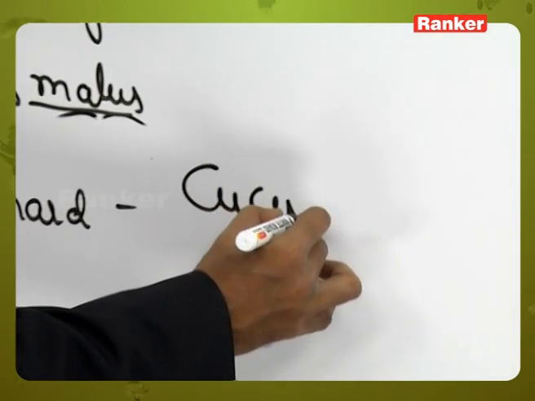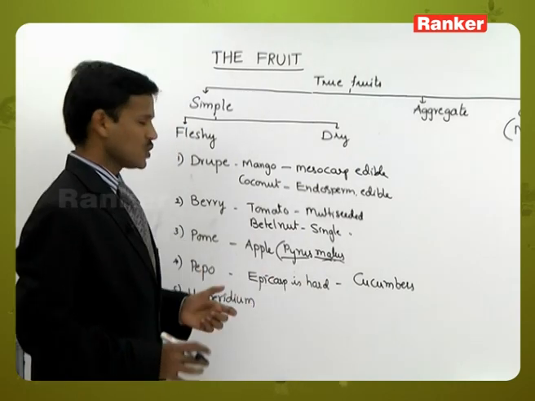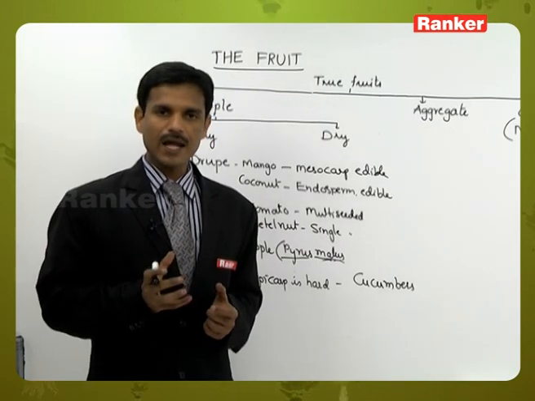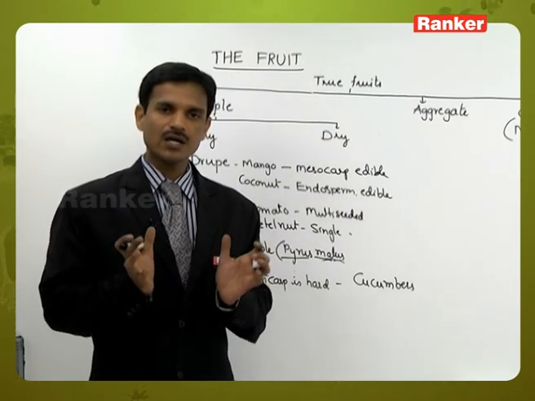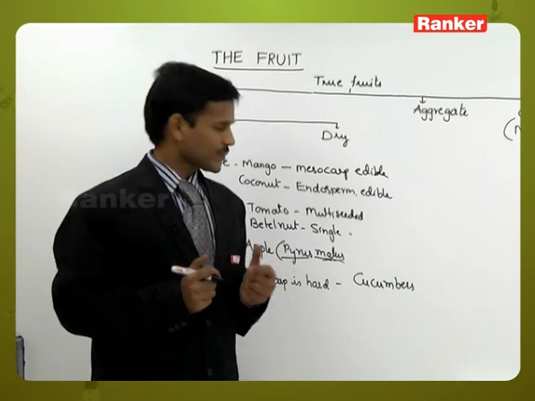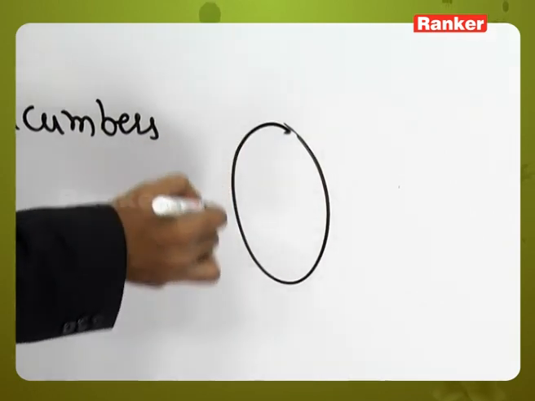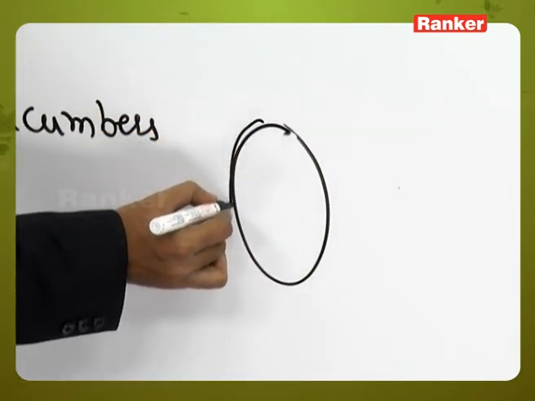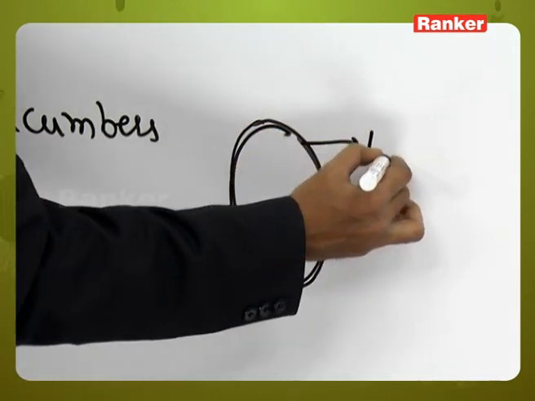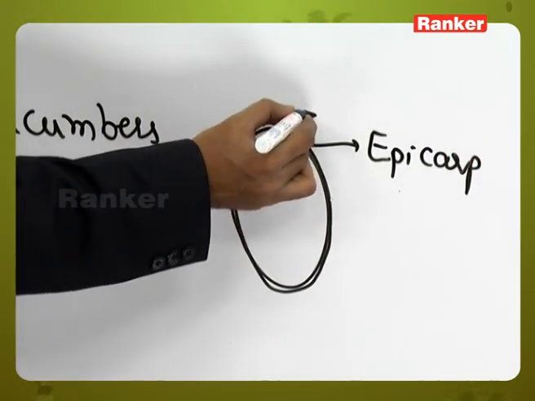In cucumbers, pepo is the characteristic fruit. In the pepo, the epicarp is fused with the thalamus. Like in apple, the thalamus covers the ovary and is fleshy, storing food material. But in pepo, the epicarp is fused with the thalamus.